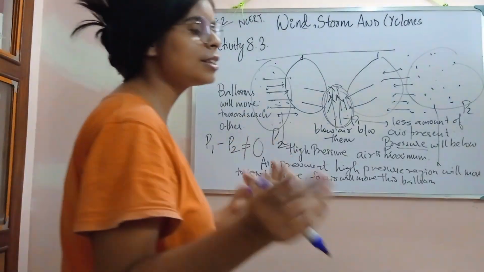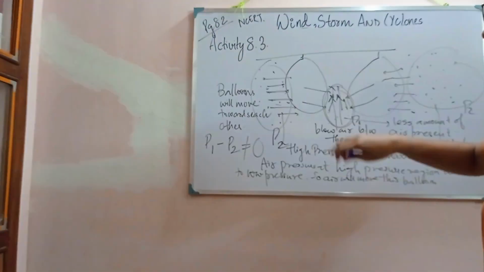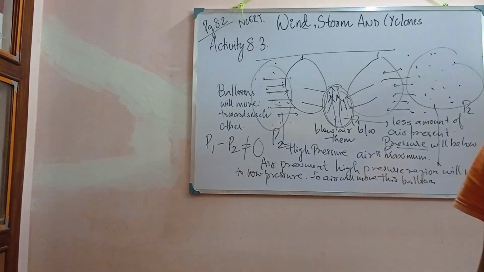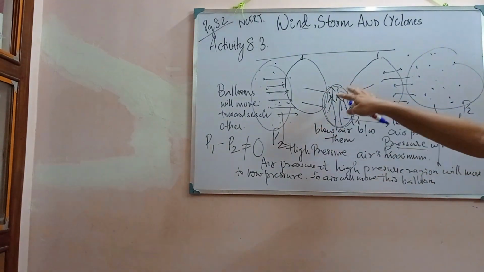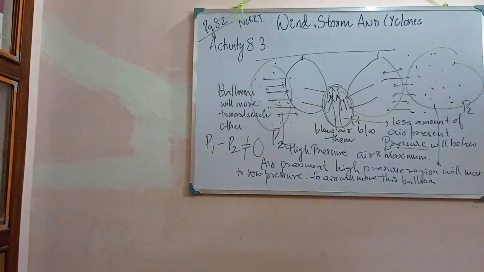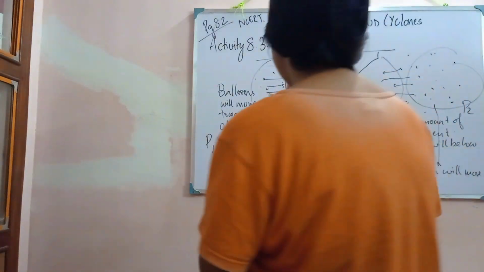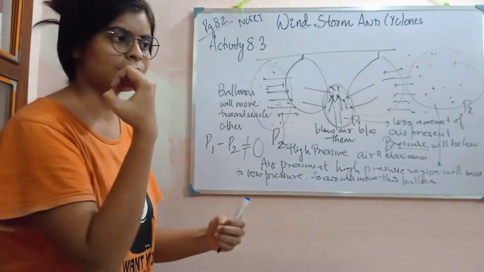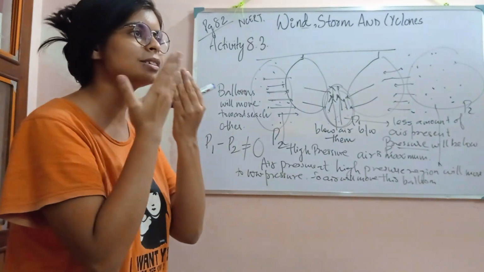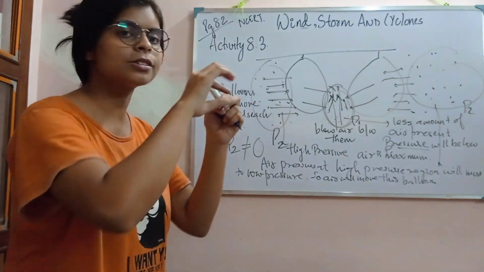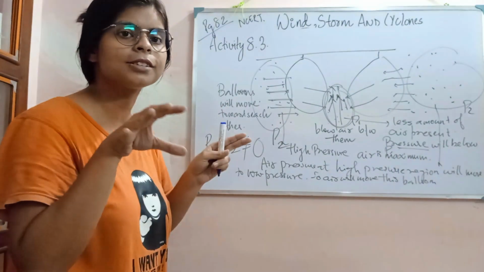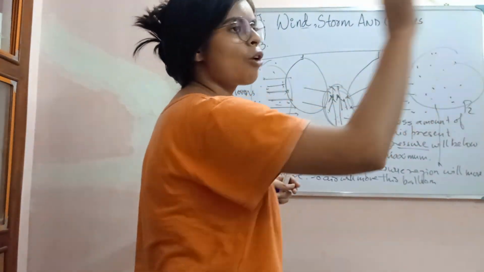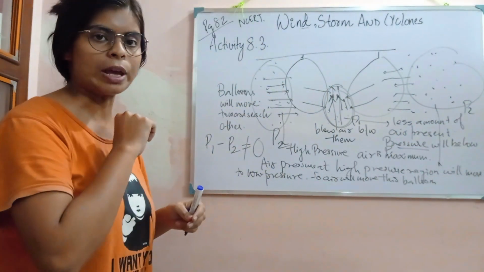And how was the difference in pressure created? By blowing air. Whenever you are blowing air, the air present around your mouth, suppose this is your mouth, you can't see air, but air is present, so it will push the air forward.